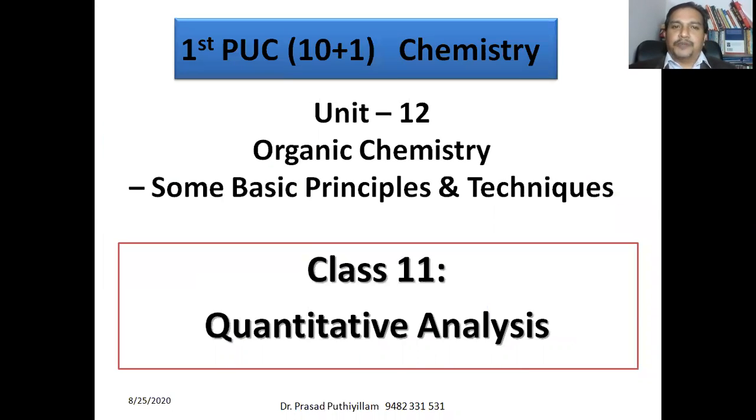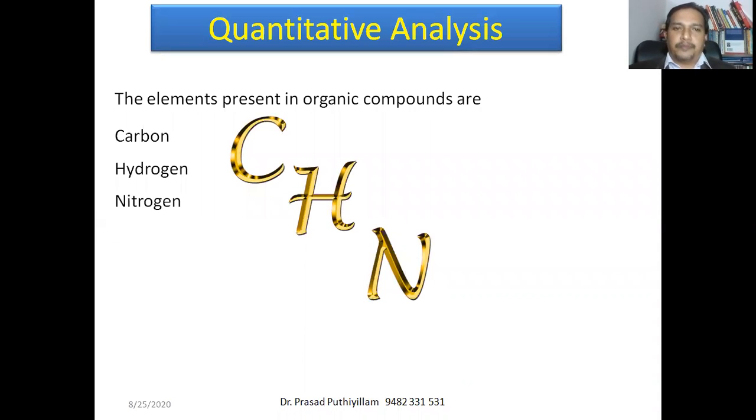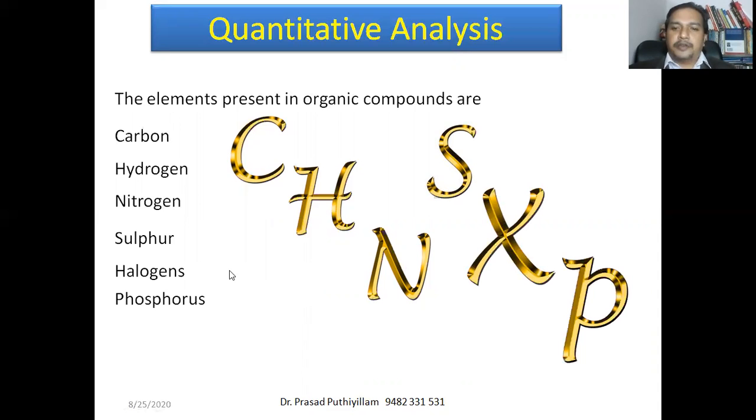This class is for first PUC 10+1 chemistry, unit 12, class number 11 of unit 12, quantitative analysis. Continuing classes from class number 10, where we saw the estimation of carbon, hydrogen and nitrogen. So now sulfur, halogens and phosphorus.